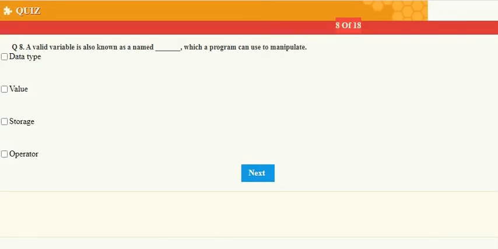A valid variable is also known as a named dash, which a program can use to manipulate. Named storage.